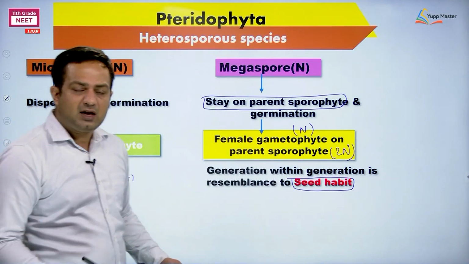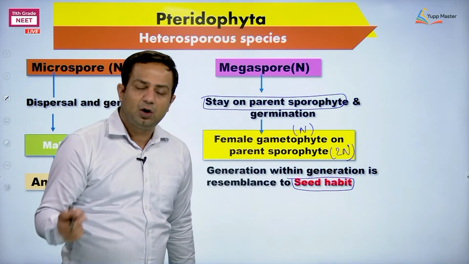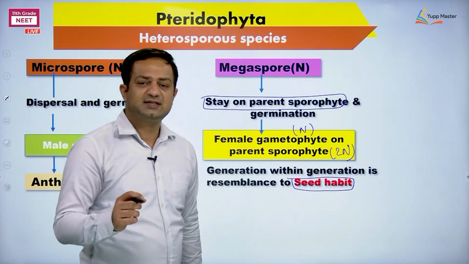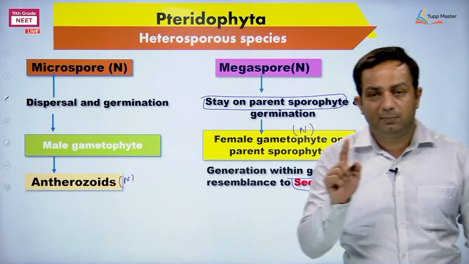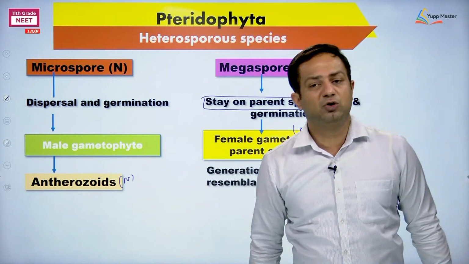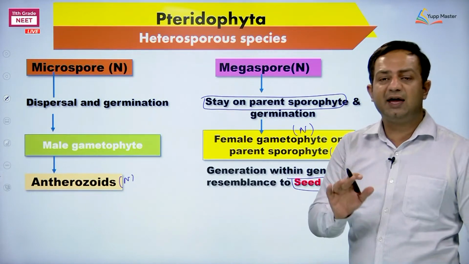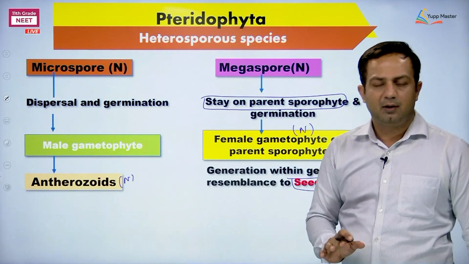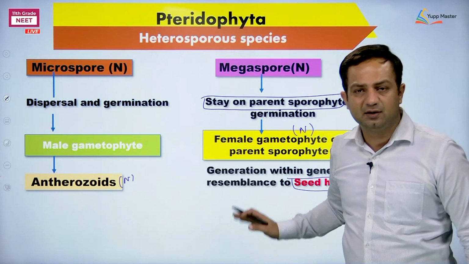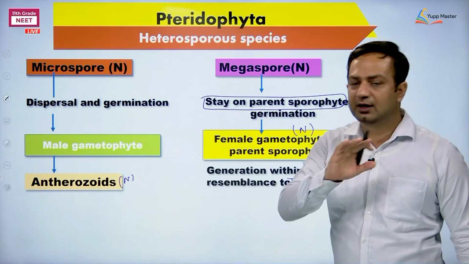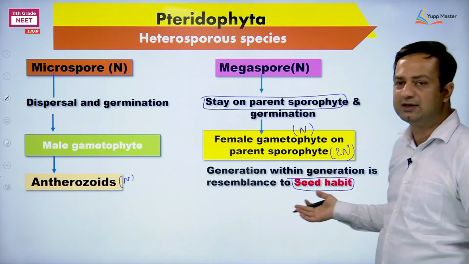Okay. So if anyone is going to ask what originated first, seed habit or heterospory, the answer is heterospory originated first. Remember, Pteridophyta members are not forming the seed; they are exhibiting something like the seed habit, meaning one generation within another generation. It is not the seed, it is a resembling structure, it is not at all a seed. Seed is a unit of dispersal, they are not forming anything like that.